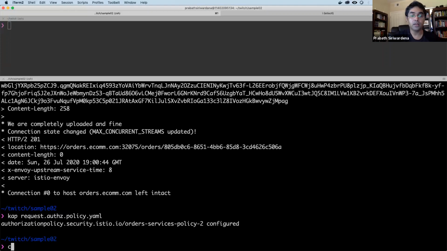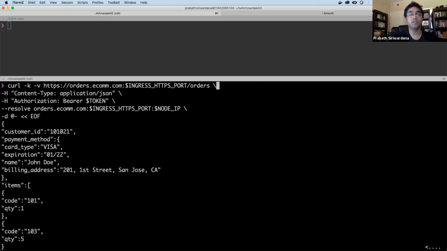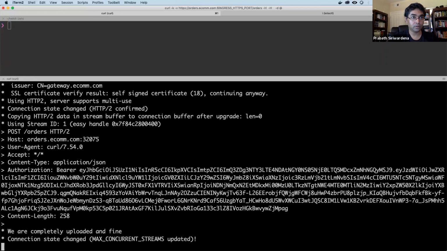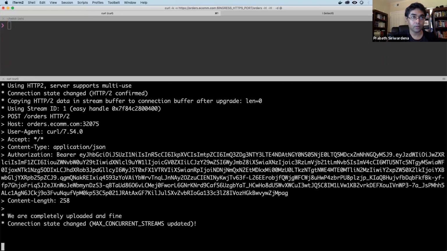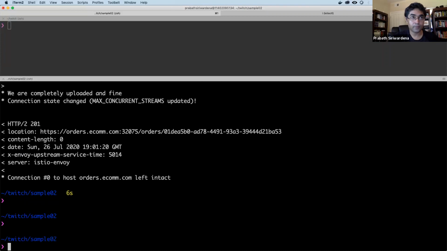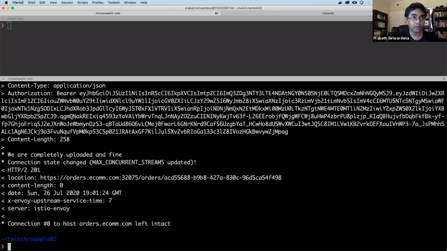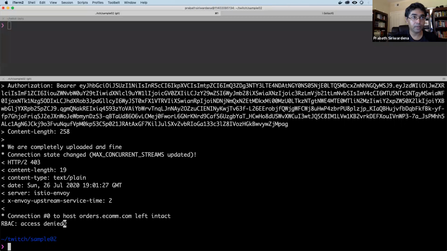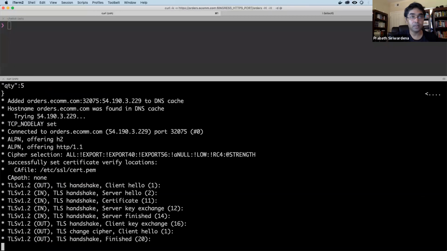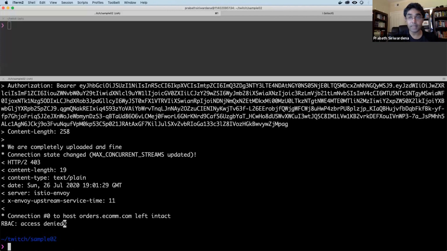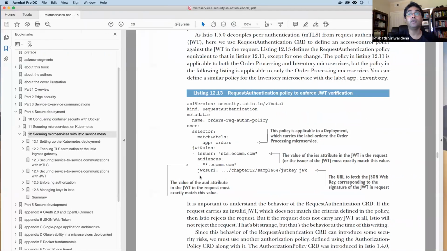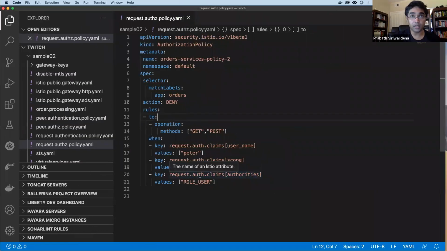Okay, done. Now let's do the curl request. Now this should fail. It takes some time. Yeah, now you can see access denied. It takes a little bit of time to update. Now you can see you get a 403, access denied, because we have a deny rule which will override the allow rule.